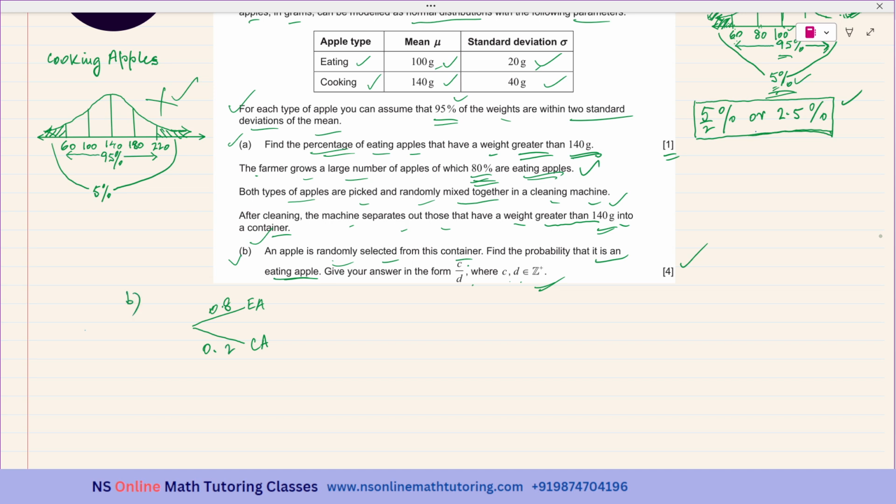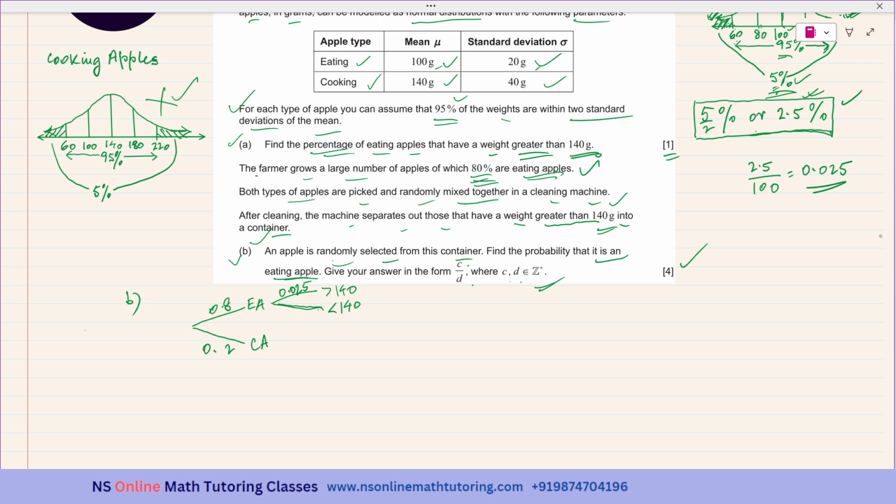Okay. And then this is greater than 140 grams and this is less than 140 grams. So greater than 140 grams, we have seen that to be equal to 2.5%, or I have to now get it in probability format. So it will be 2.5 divided by 100, which is equal to 0.025. Okay. So this is 0.025. I can get the probability of this part. It will be 1 minus 0.025.